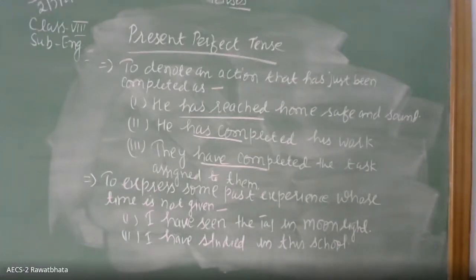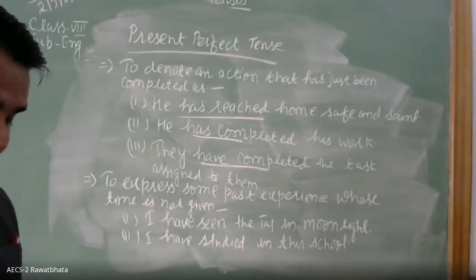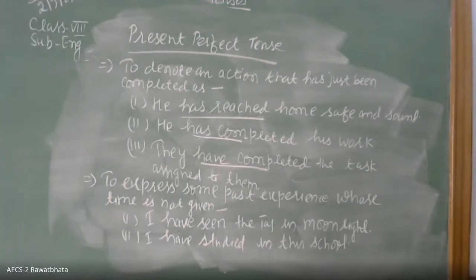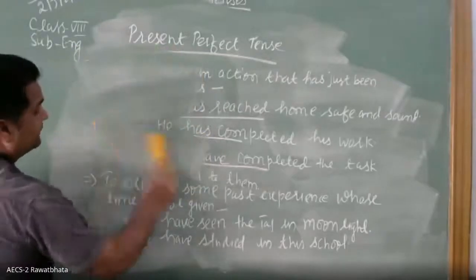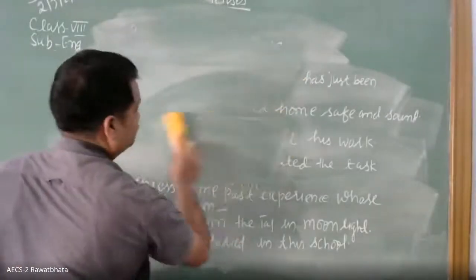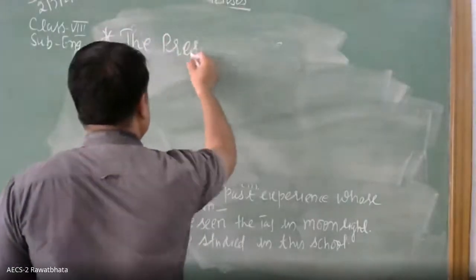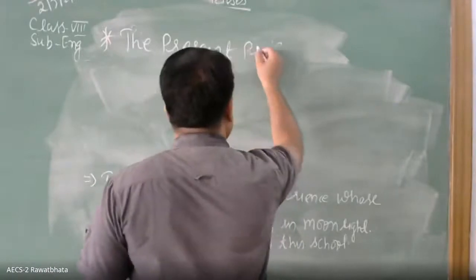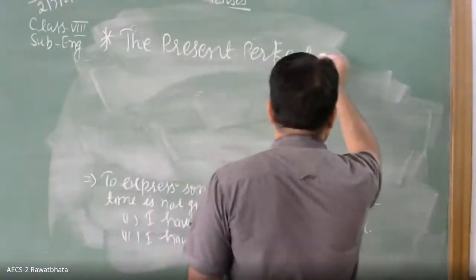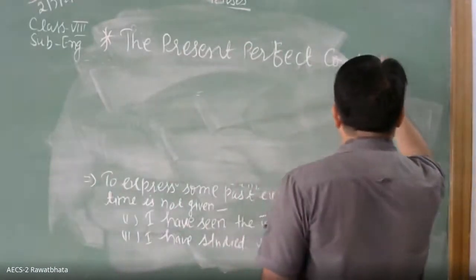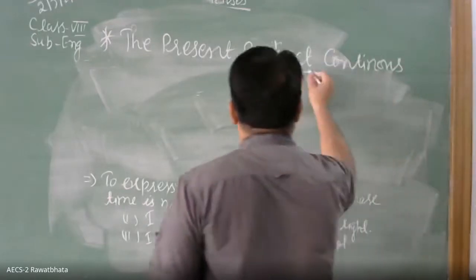Complete it. Then the next, students, is regarding the present perfect continuous tense. I am writing it here. The next is the present perfect continuous tense.